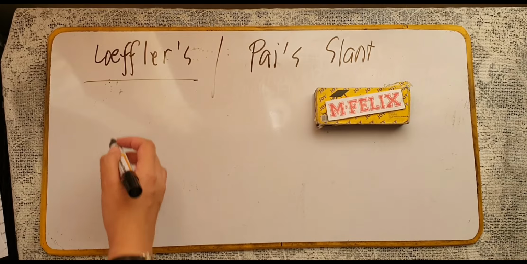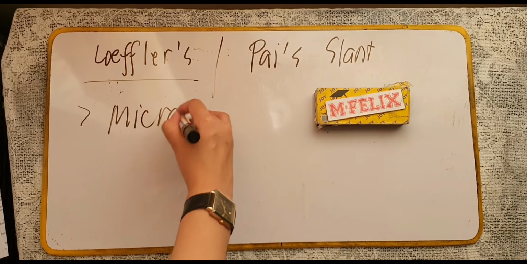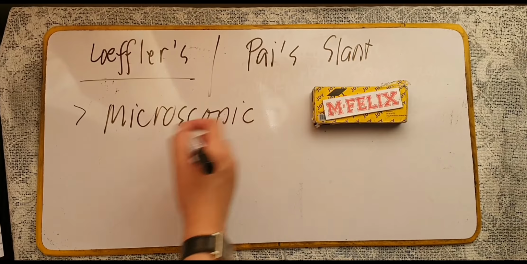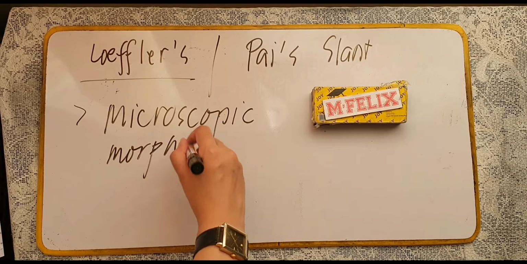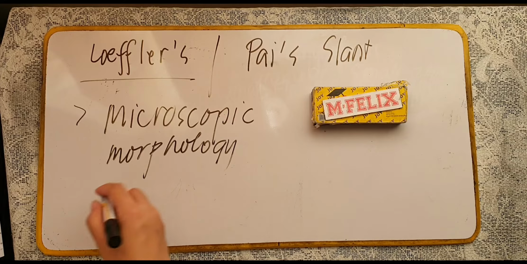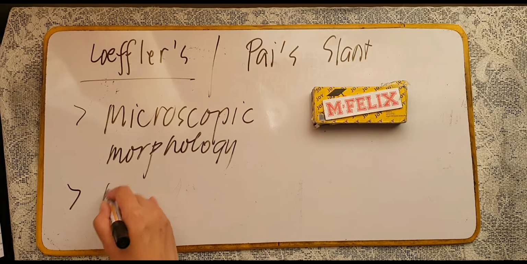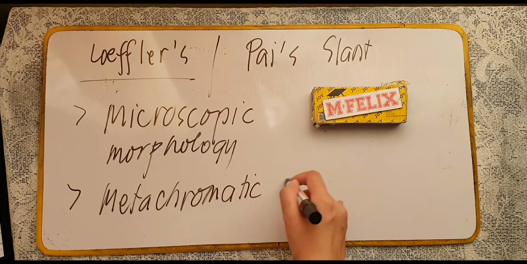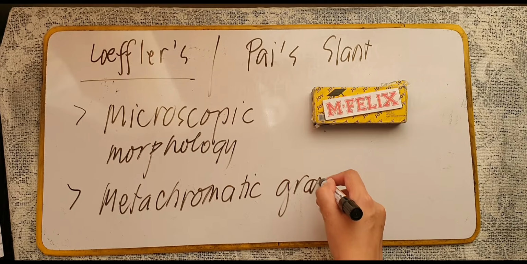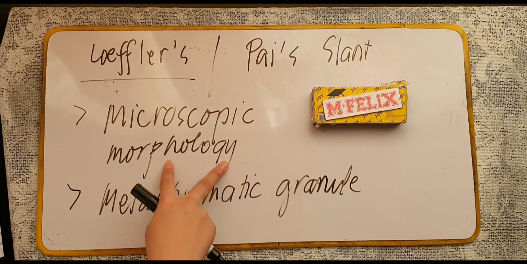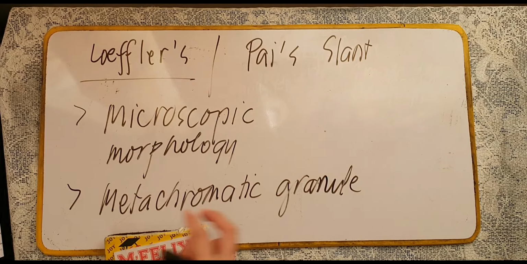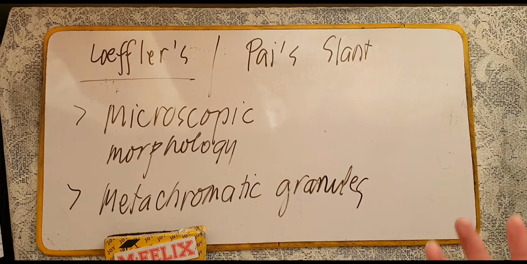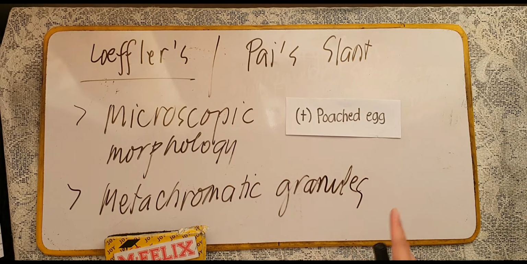It is very useful for observing the microscopic morphology of your isolate as well as their metachromatic granules. Their colonies have a characteristic appearance resembling a poached egg.